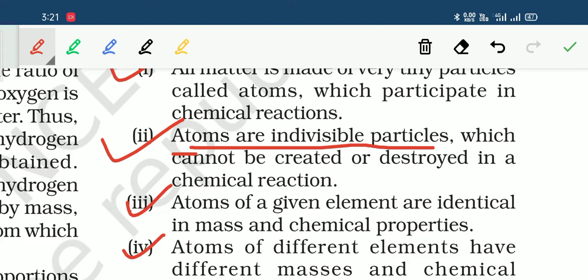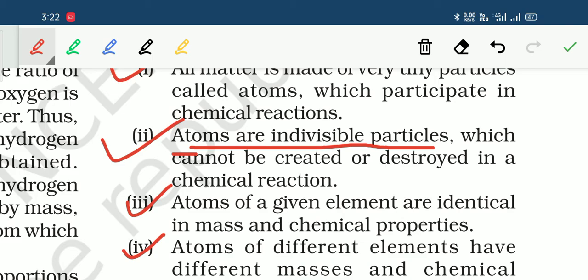It means that atoms cannot be further divided. There is nothing smaller than an atom. There is nothing that can exist within the atom. But in chapter 4 we know that an atom contains subatomic particles like electrons, protons and neutrons which are present within the atom. Hence the atom is further divisible. So this particular portion of postulate number 2 is incorrect.